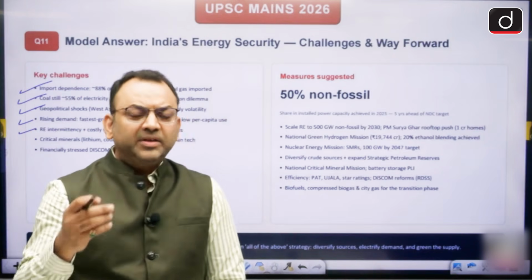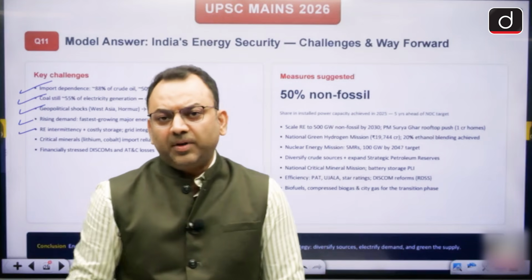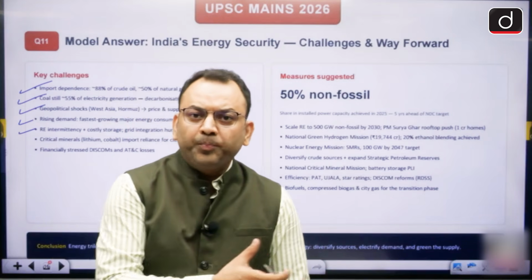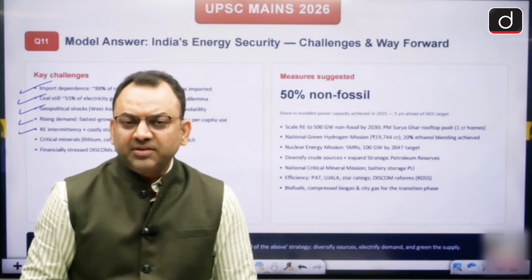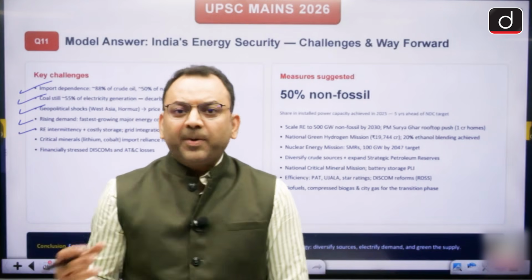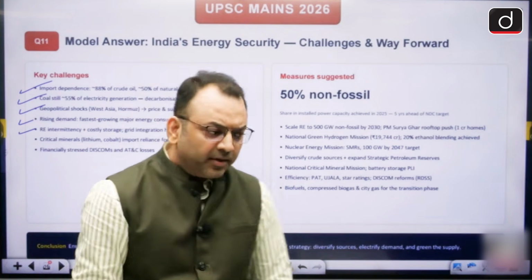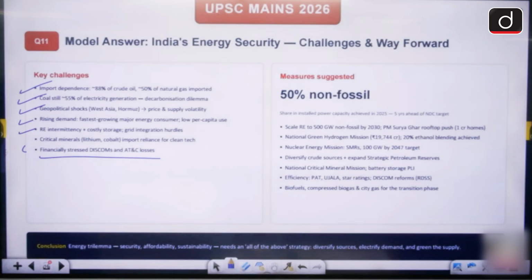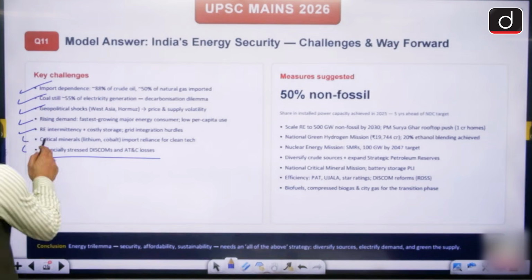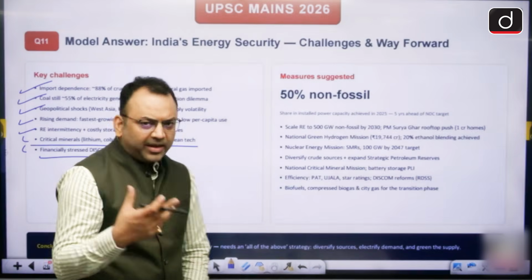The distribution companies have losses because they don't receive enough revenue to pay the power companies, so the power purchased by them has been limited. So DISCOMs, transmission and distribution losses, and the scarcity of critical minerals are problems.